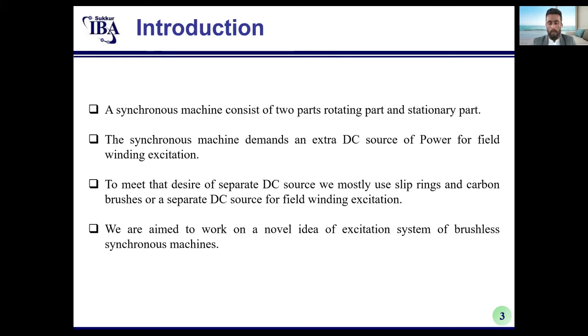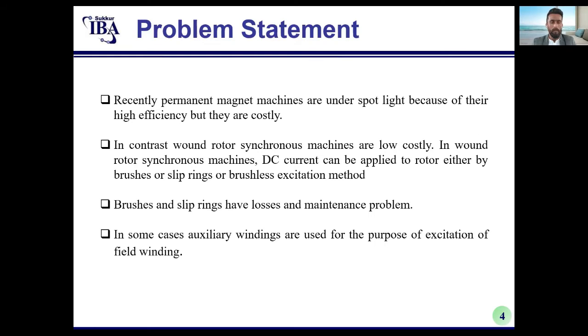We aim to work on a novel idea of an excitation system for a brushless synchronous machine. Recently, permanent magnet machines are in the spotlight because of their high efficiency, but they are costly. In contrast, wound rotor synchronous machines are low cost. In wound rotor synchronous machines, DC current can be applied to the rotor either by brushes or slip rings, or by a brushless excitation method. Brushes and slip rings have losses and maintenance problems.